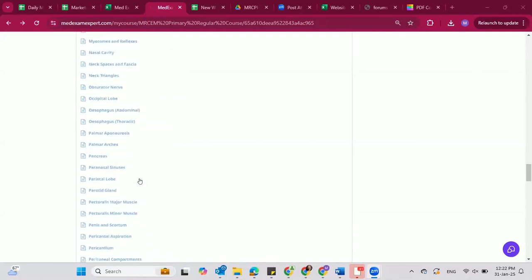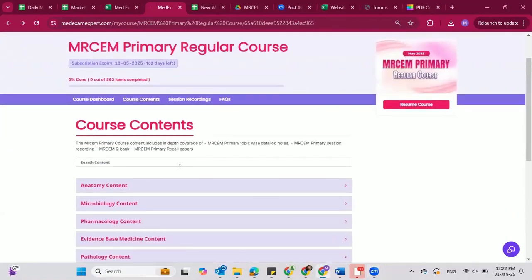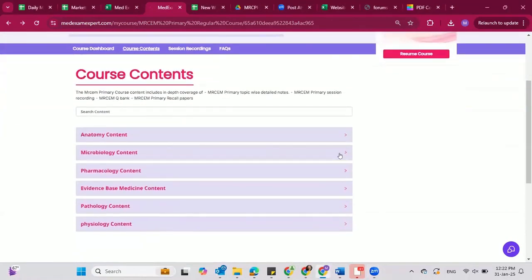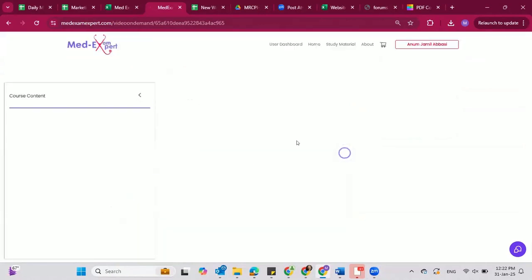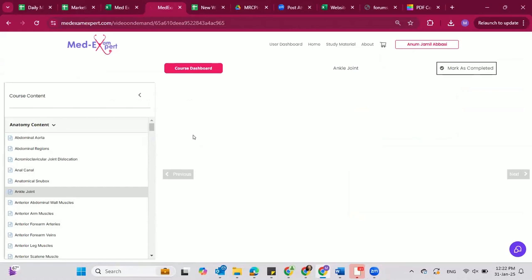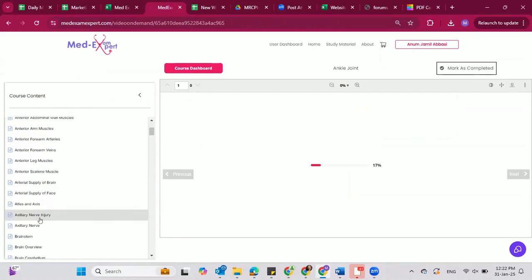I'm just scrolling up and going to minimize the anatomy so that you can see that all the other content is already available here. This way you can drop down and find any of the relevant files or notes. Let's see how these notes will look. For example, if we open up the ankle joint, this is how it is going to be. You will have all the notes on the left side of the website, and the preview will open in the center, and this is how it is going to work.